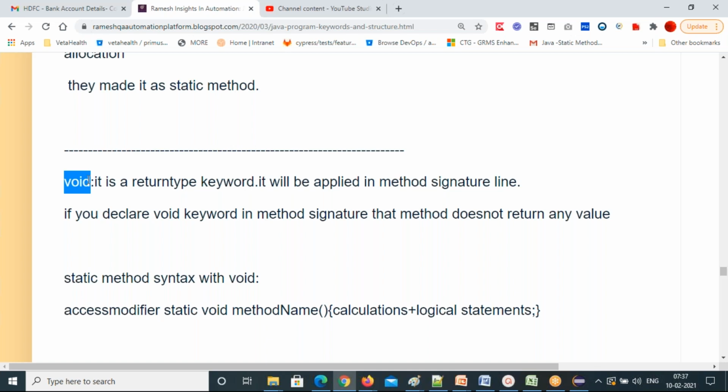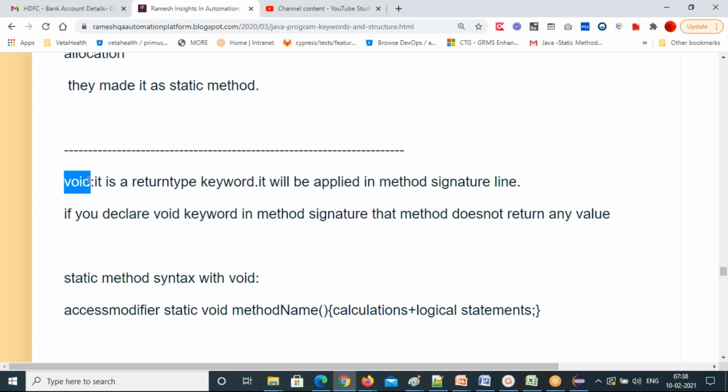Returning means, okay, you are creating a lot of methods in the class. One has a void method, another has return type methods. The return type method you can call in another place and use the output of that method. For return type methods, you write some data and calculations, and the final output comes after calculation.